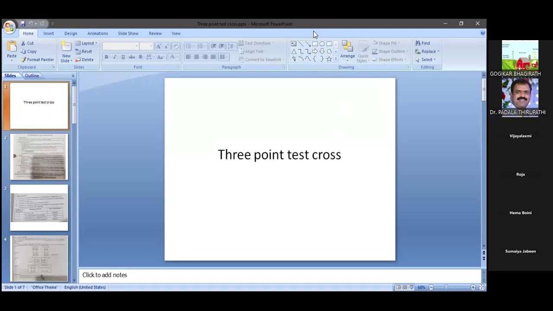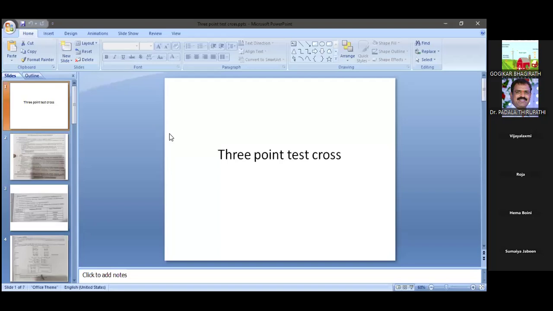So yesterday we discussed the linkage and crossing over phenomena: how linkage is related to crossing over, and how we predict different recombinants in the progeny when a cross is made between two plants with two types of characteristics.